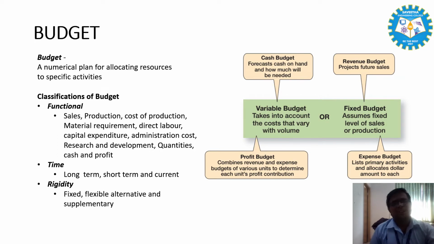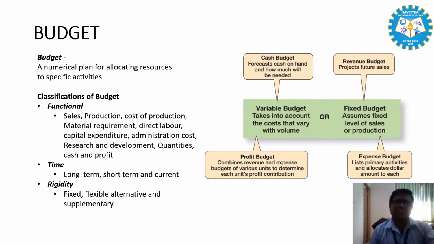The classifications of budget can be defined as functional classification, time classification, and rigidity. So according to the functions of the budget, there are sales budget, production, cost of production, material requirement, direct labor, capital expenditure, administration cost, research and development, quantities, cash and profit.